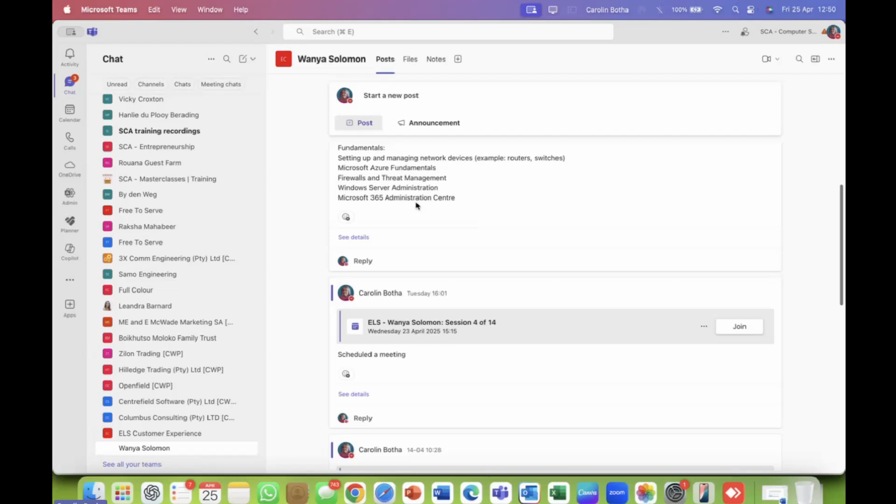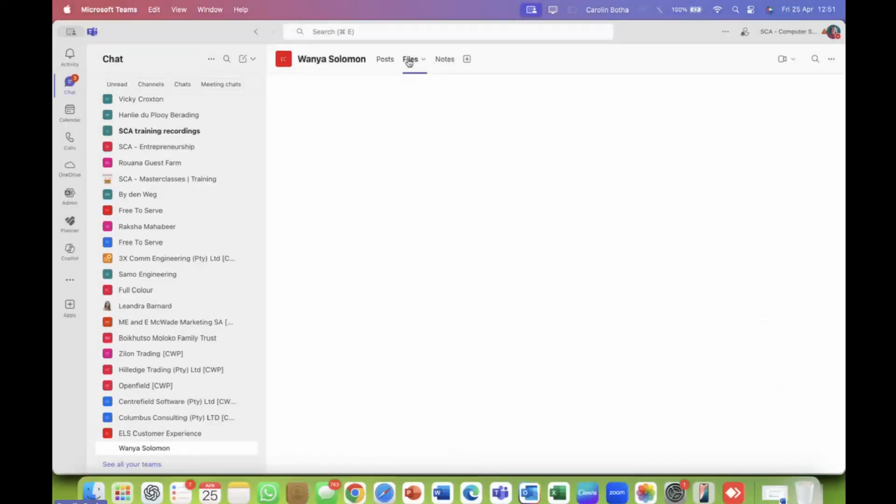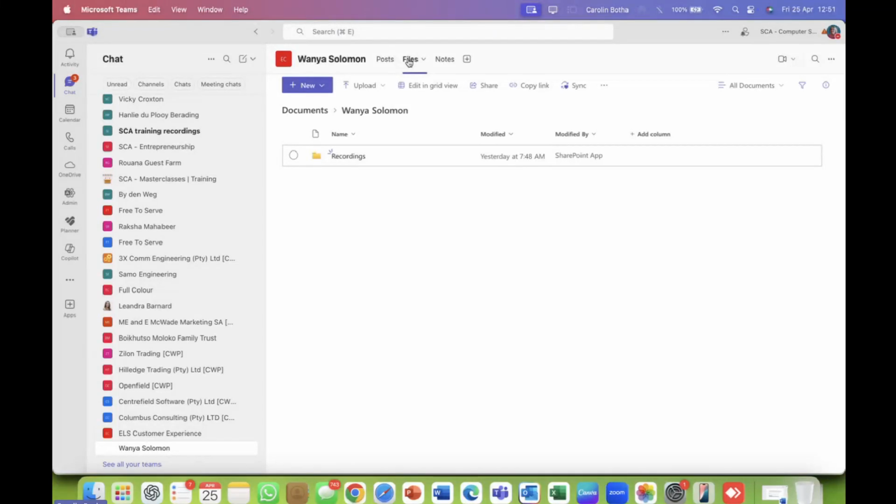Then the IT guy said to the person that needs to be trained, okay, I will send you during the session this, that, and the other documents that you can read up on for our next session. And I said, please, don't email it, don't WhatsApp it. Upload it onto this tab. There's nothing yet, apart from the recording of our session of yesterday.